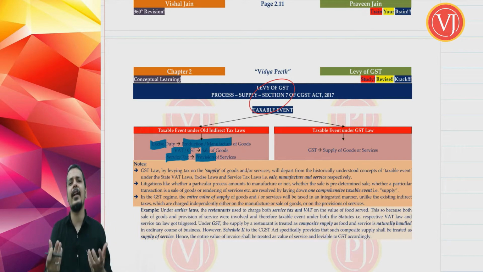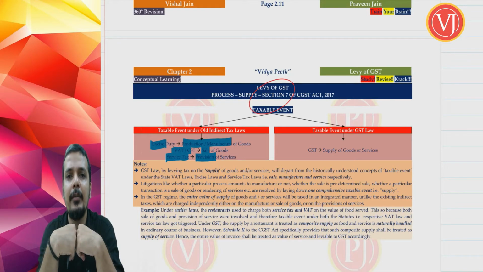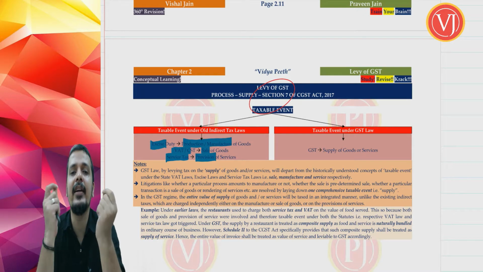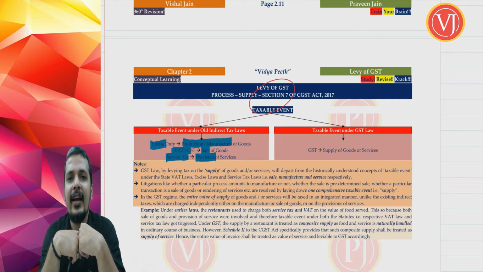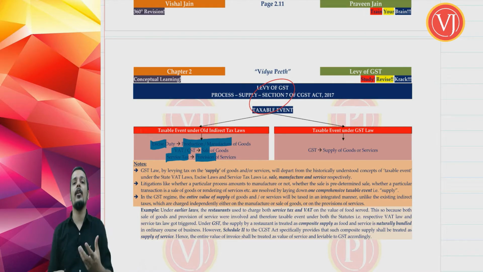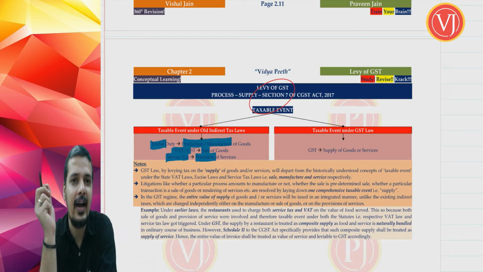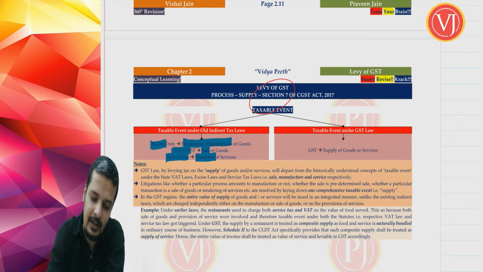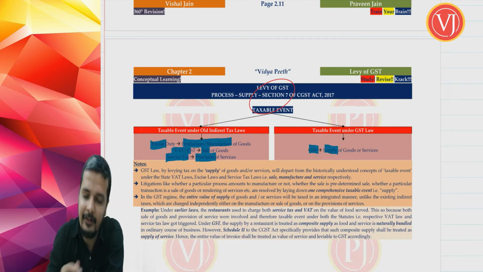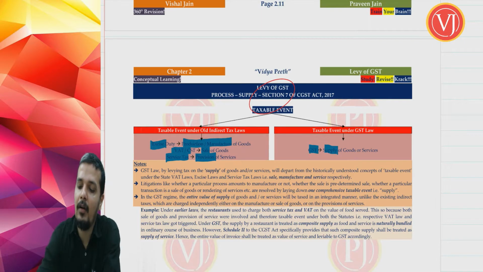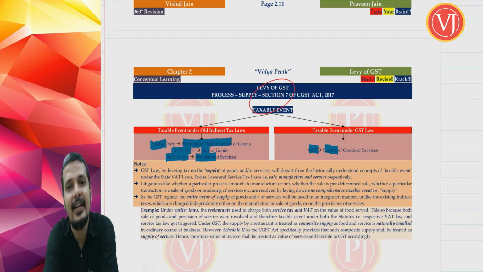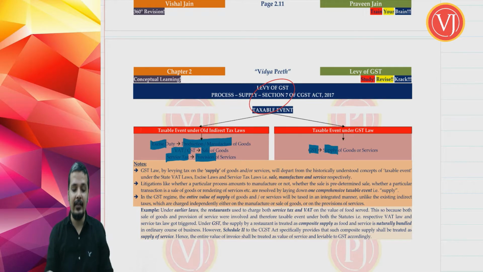And likewise, every tax law, even your Income Tax Act, has a taxable event. Only if the taxable event is triggered, you can have your income tax. Now what is the taxable event? Accruing of income, arising of income, deemed to accrue, deemed to arise of income. That is the taxable event for your Income Tax Act. So when you talk about taxable event for the purpose of GST, it happens to be supply. Every tax law will surely have a taxable event, which we are calling process. And for GST, that taxable event happens to be supply. Without supply being there, there cannot be GST.